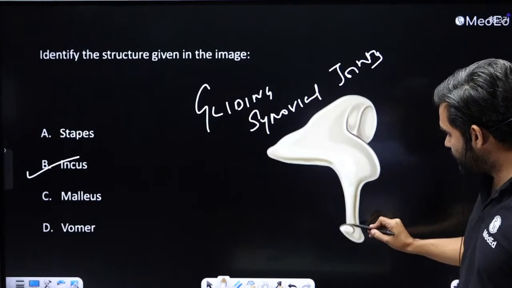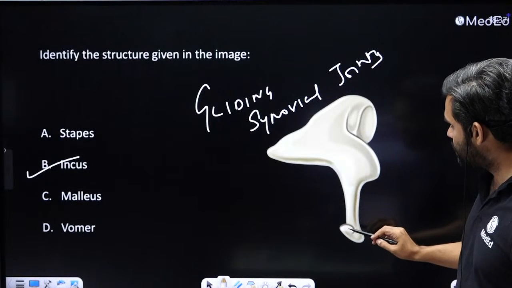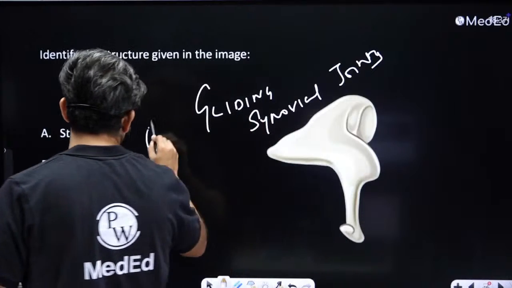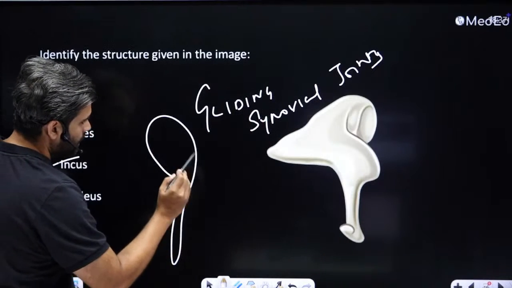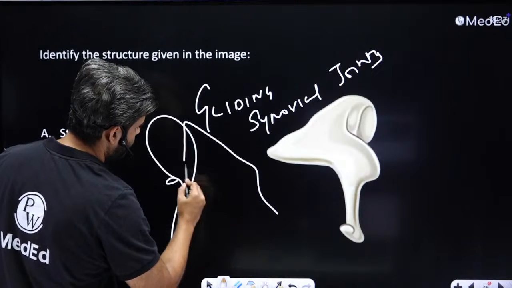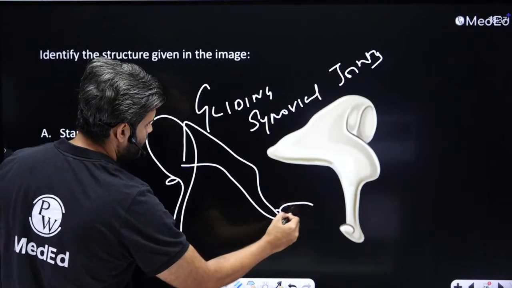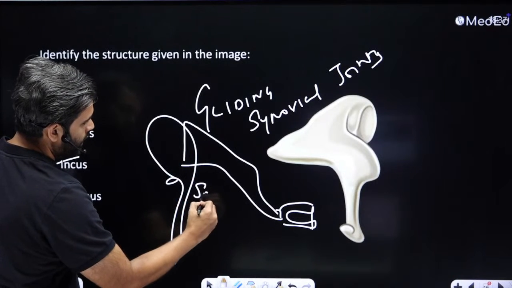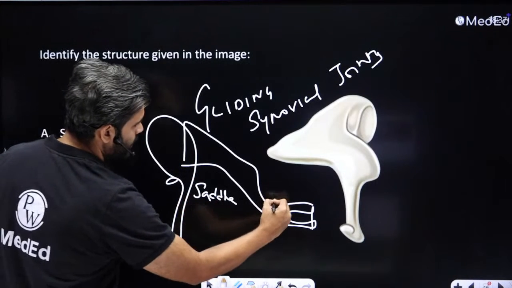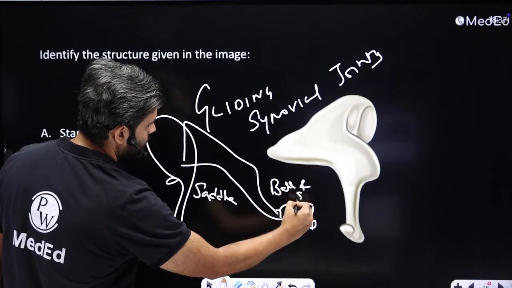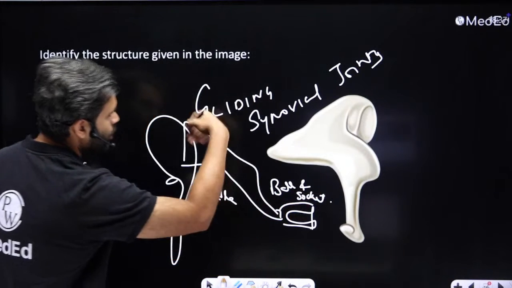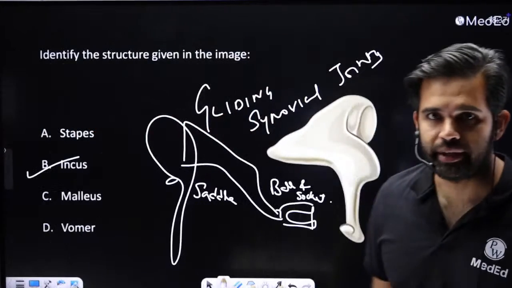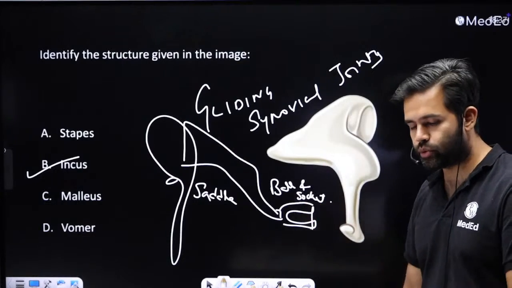So the joint between the incus and the stapes. If you look at this, this is the malleus, and then this will be the incus, and then this is the stapes. All right, this is a saddle type of joint, and this one is a ball and socket. And they are all gliding, all synovial type of joint. So this question also has been asked related to the anatomy.